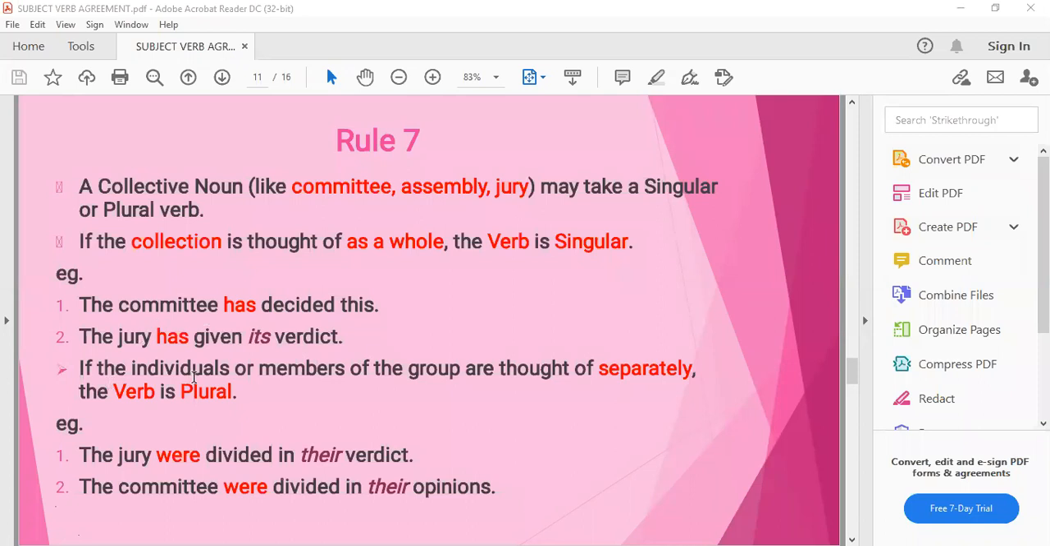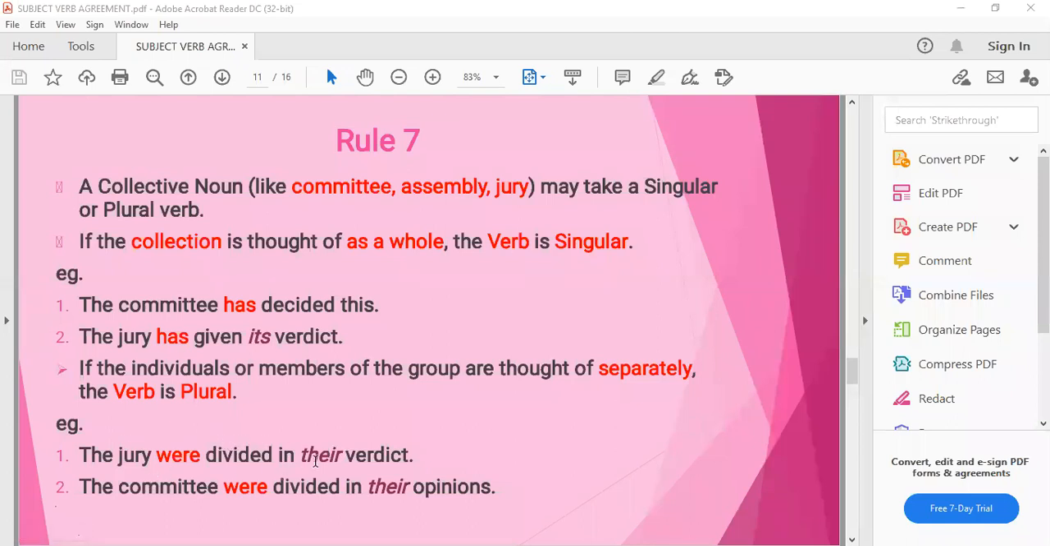If the individuals or the members of the group are thought of separately, the verb is plural. कि जब इन्हीं ग्रुप्स में से अलग अलग मेंबर्स के व्यूज को लिया जाता है, उनके व्यूज को सेपरेटली सोचा जाता है, then we take the plural verb. The jury were divided in their verdict. Were divided. See, now there it means that all the members of the jury were having their own different view.